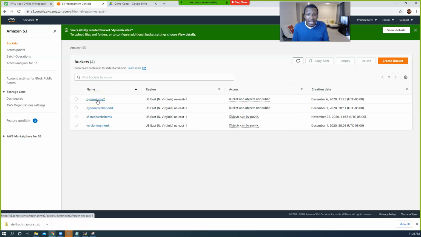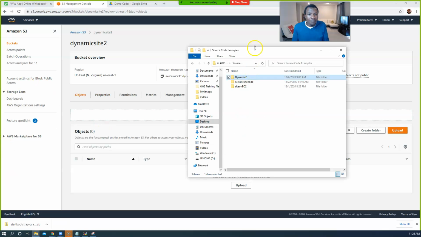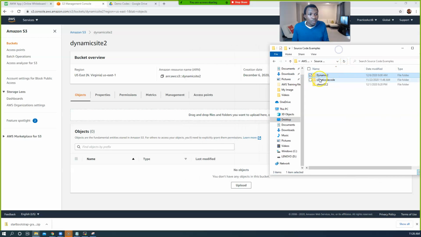All right, so now I have it right here. This bucket has now been created. We want to use this bucket to put the files that our developers have given us for this new web application that they built, this new website, web application, whatever you want to call it. Let me open it now. Okay, and now let me go to the folder where I have that code downloaded. I'm going to open it.